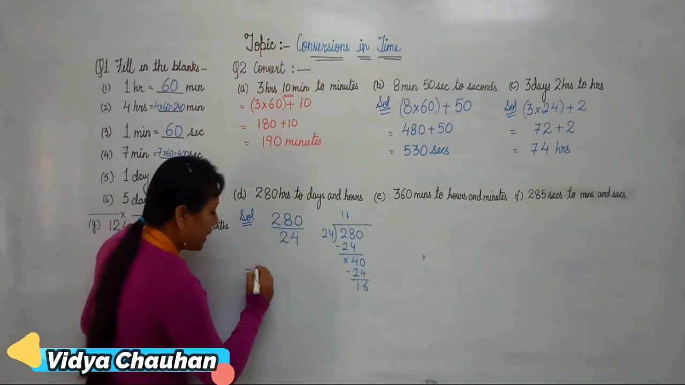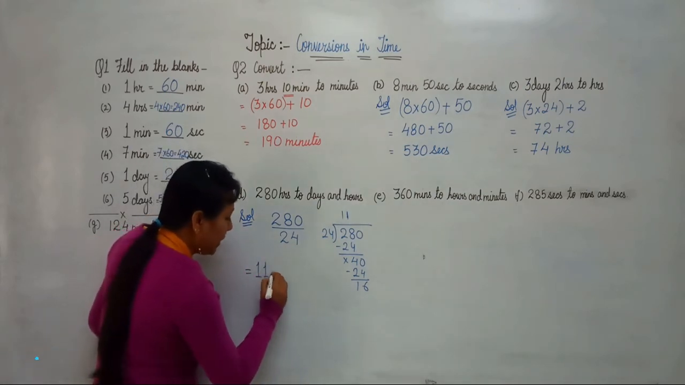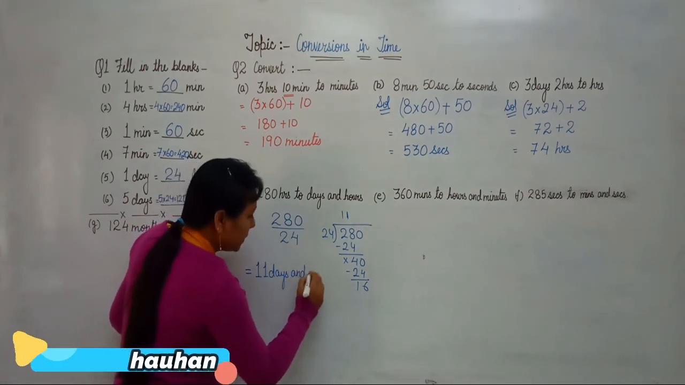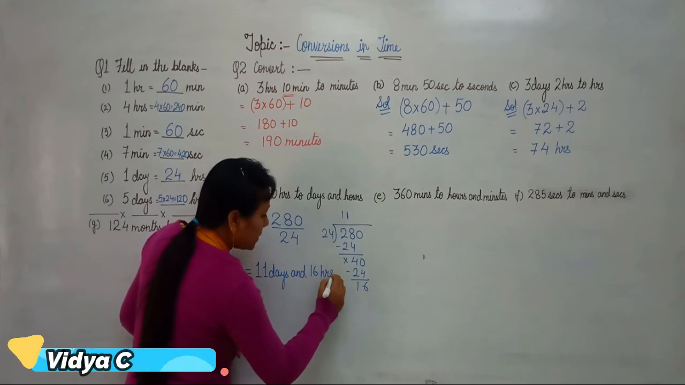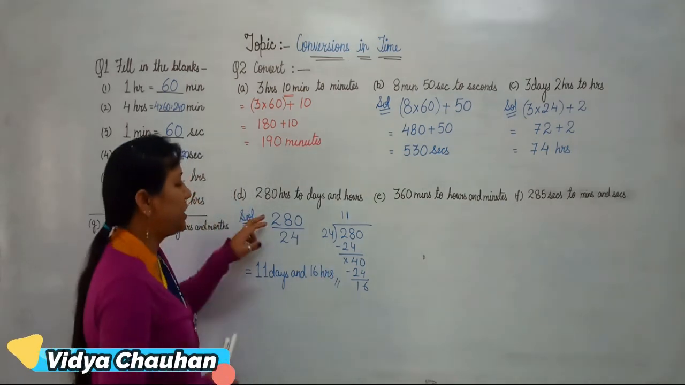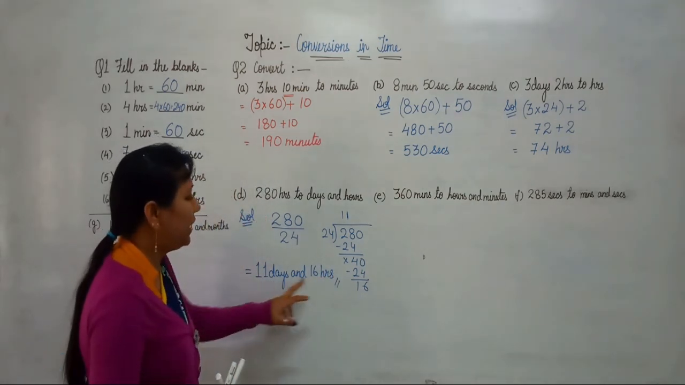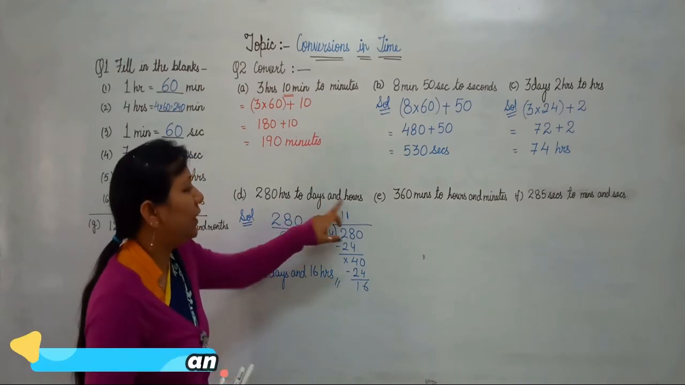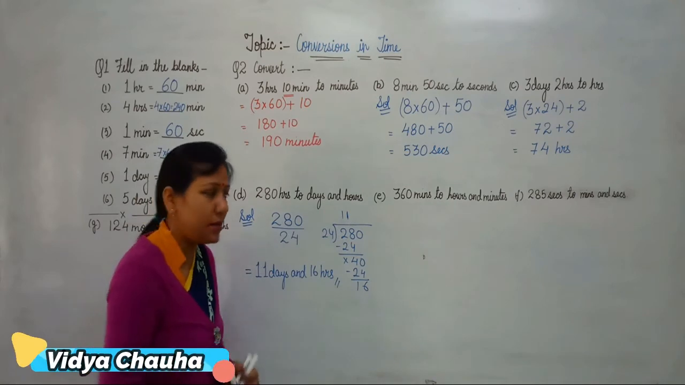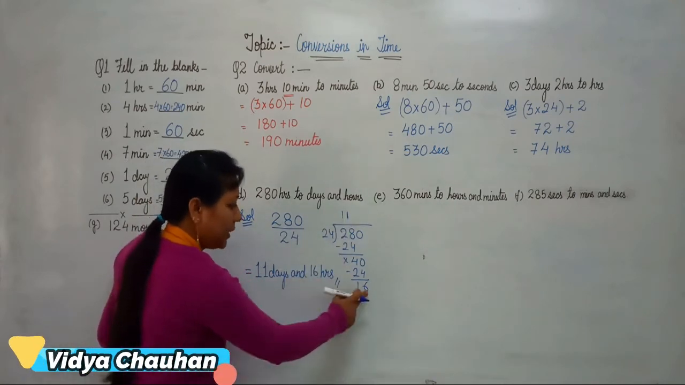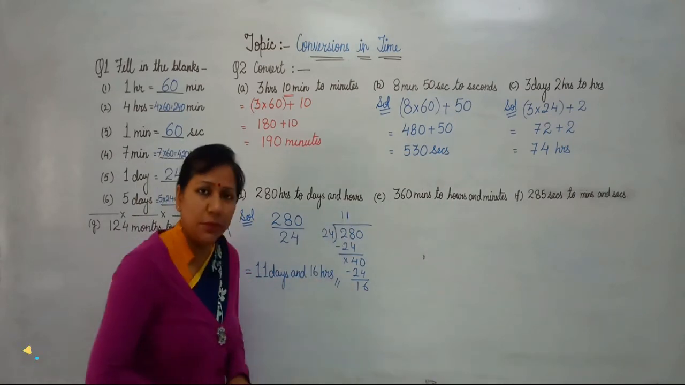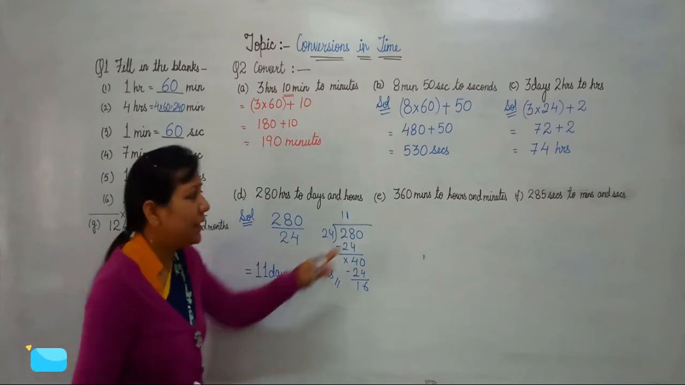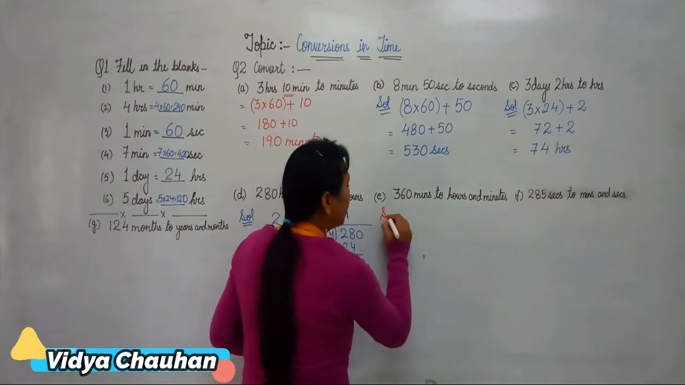Okay. So you will write it as 11 days and 16 hours. So 280 hours is actually equal to 11 days 16 hours. This is how we have converted into days and hours. The quotient will become days and the remainder left here will become the hours. Clear, students?